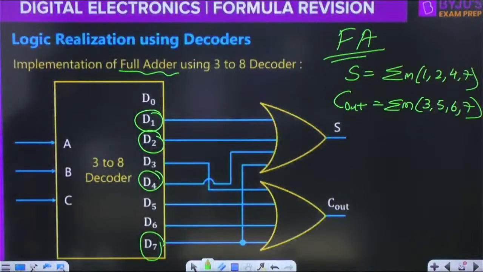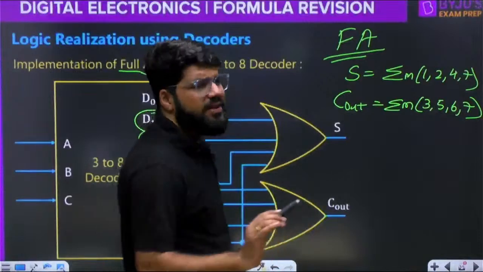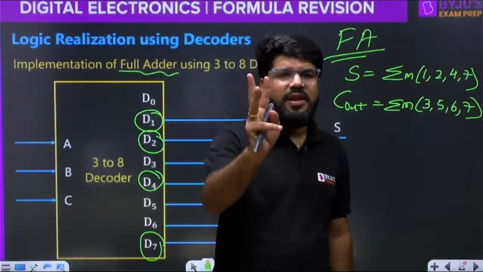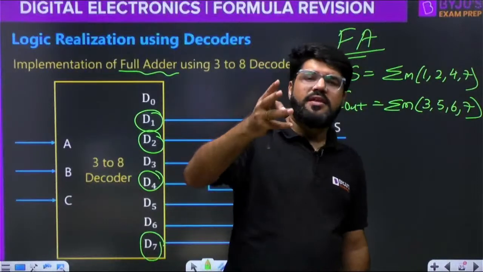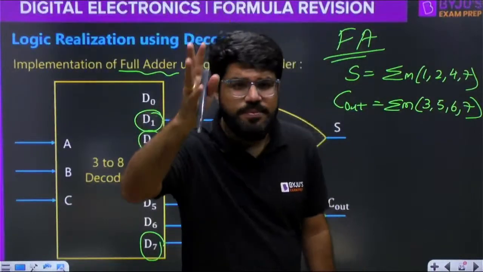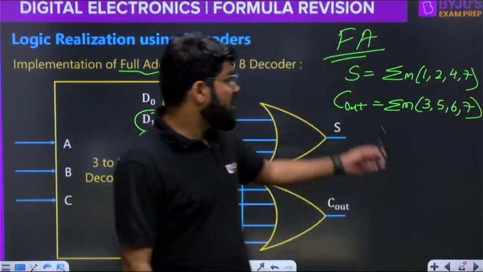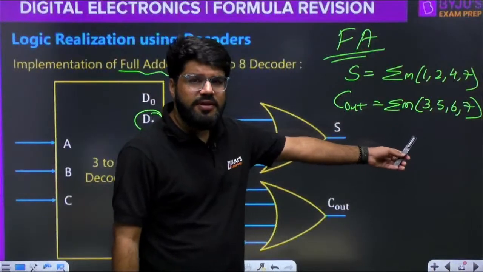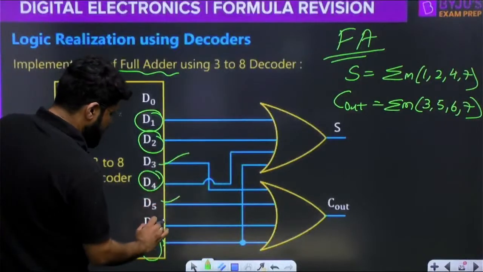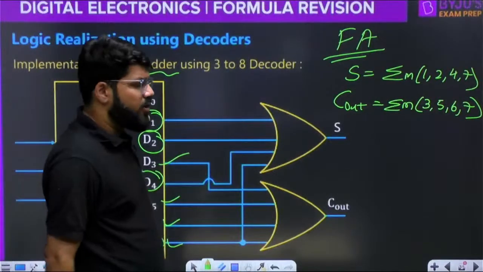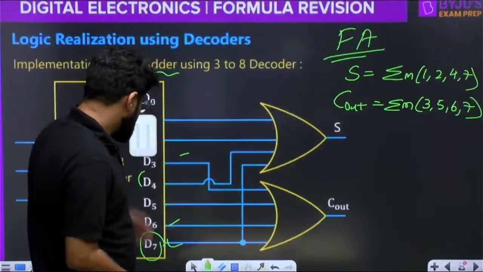I can't say. Okay. So now you have to add 3, 5, 6, 7. All the minterms are available, all minterms of 3 variables. A full adder has 3 inputs, so all possible minterms of 3 inputs are available at the output of the decoder. You just have to know what logic functionality you have to realize and connect it here. So I need 3, 5, 6, 7 fed into another OR gate. It produces the output Cout. Correct?